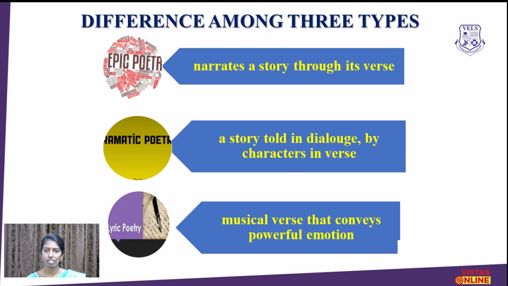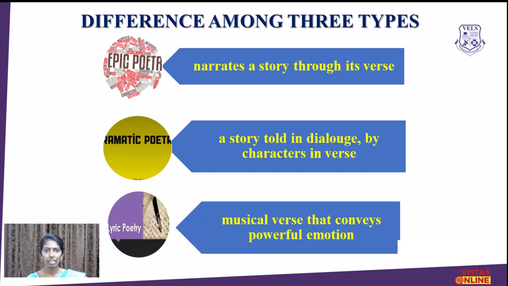Now let's see the differences among the three major types of poetry: narrative poetry, dramatic poetry, and lyric poetry. Narrative poetry is otherwise known as epic poetry, which narrates a long story through verse. Say for example, the ancient Greek poet Homer's epic poem Odyssey. It tells the adventurous story of Odysseus.